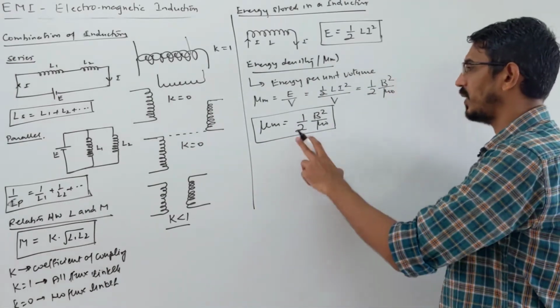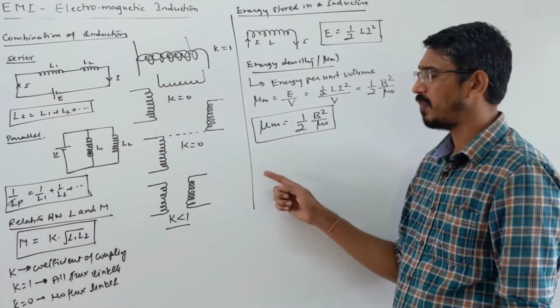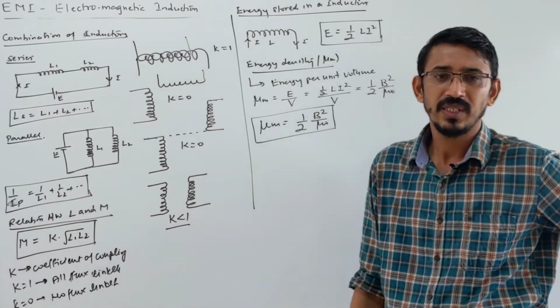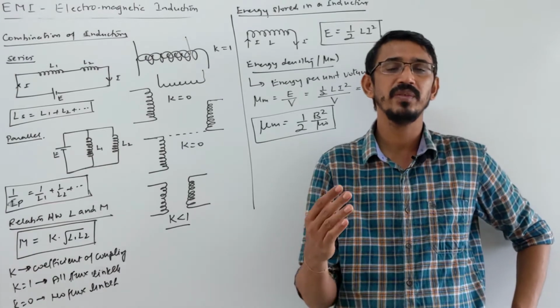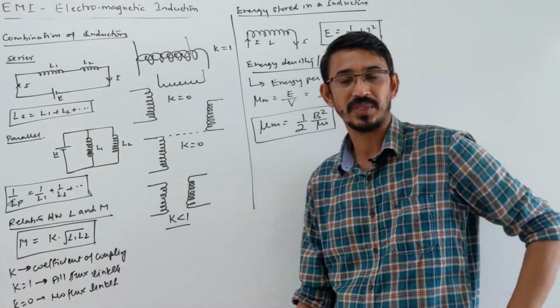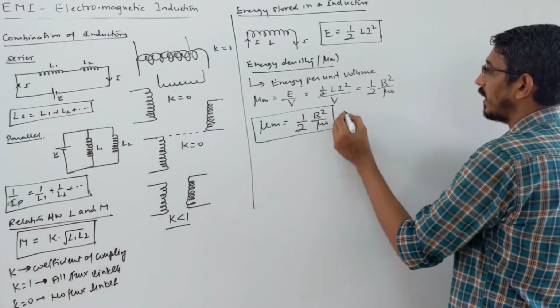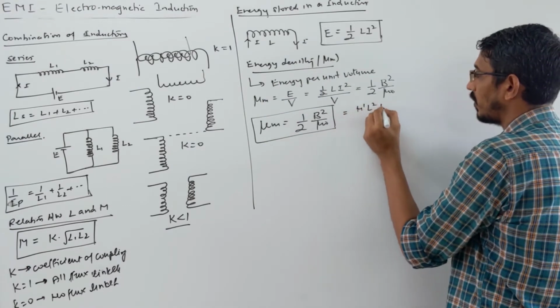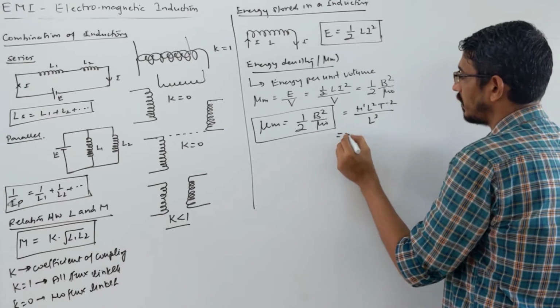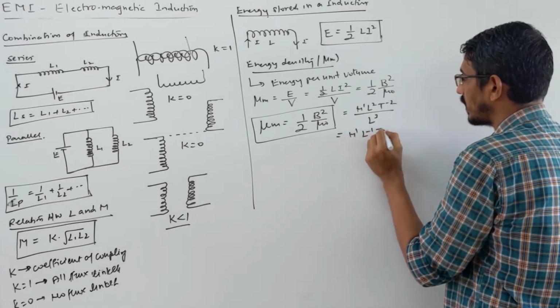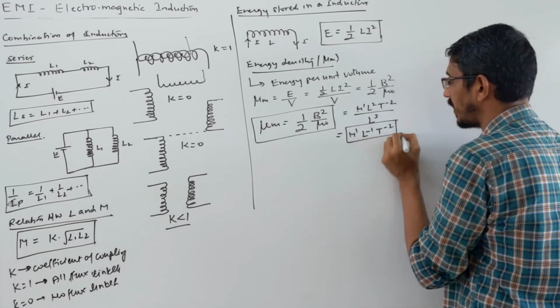What is important? I told you many times, because this term came in many places, energy density. They ask dimension in the first chapter. Energy density dimension becomes equal to pressure dimension, right? Energy means M power 1, L power 2, T power minus 2, divided by volume, which is L cube. So this answer comes M power 1, L power minus 1 and T power minus 2. This is the dimension of pressure.